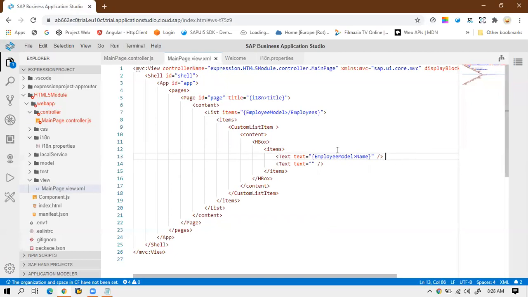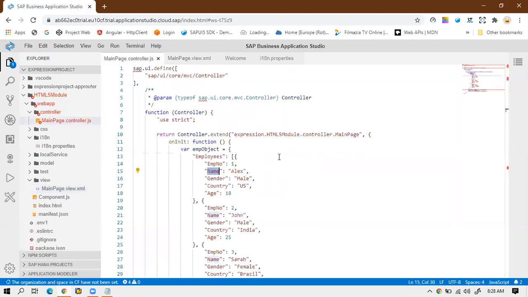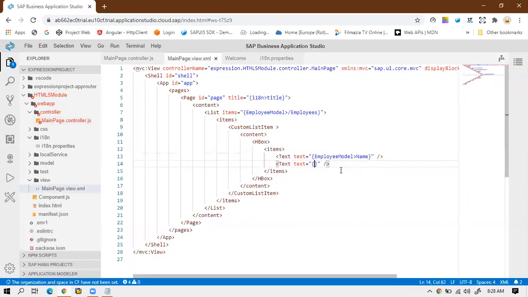What it will do is directly point to the name property and pick the values from it. And same like that I have to also pass the age, because I have to display whether that person is eligible for voting or not. What should be the minimum criteria? We will keep the minimum criteria as 18 years.